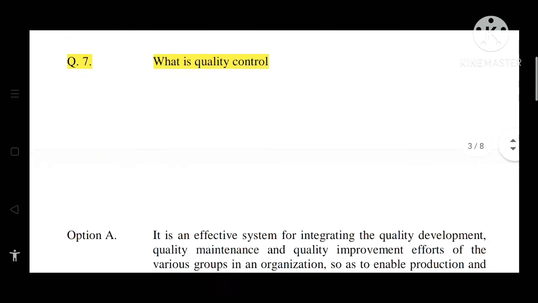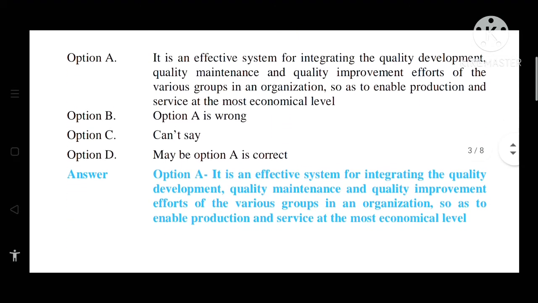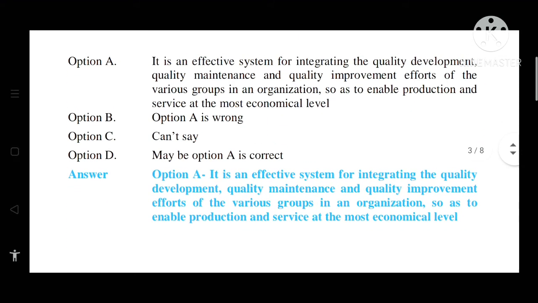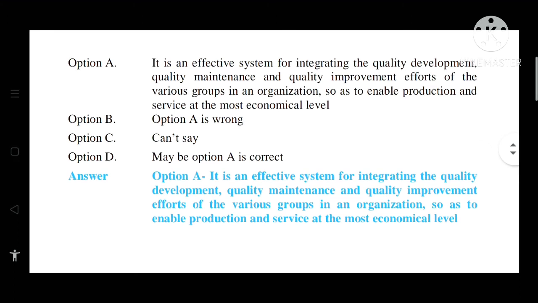Question number 7. What is quality control? Option A, it is an effective system for integrating the quality development, quality maintenance and quality improvement efforts of the various groups in an organization so as to enable production and service at the most economical level. Option B, option A is wrong. Option C, can't say. Option D, maybe option A is correct.